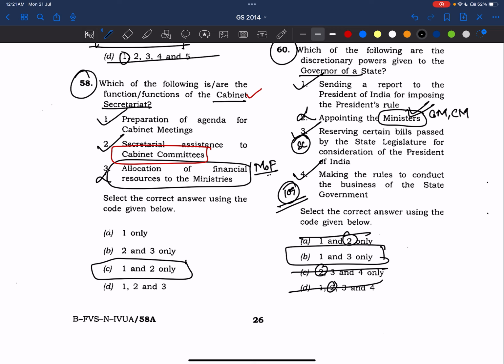Okay, the entire summary is we'll read the chapters on governor, ministers and council of ministers at the state executive totally, and also see the president's rule. So the emergency chapter is also very important. And now see, state legislature is also important, right? So all these chapters we need to read from Lakshmikant. We need to revise it again and again. So that's it, friends. Sorry for wasting your time.